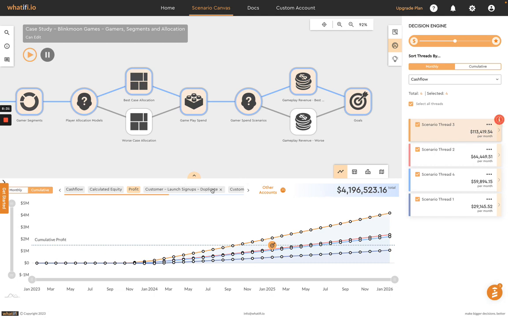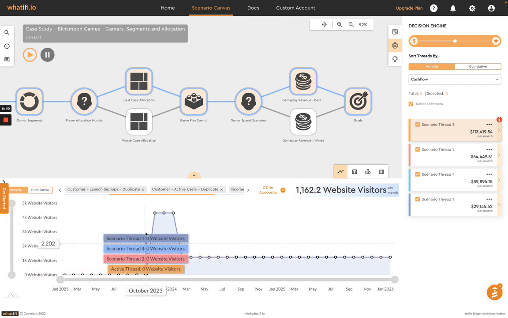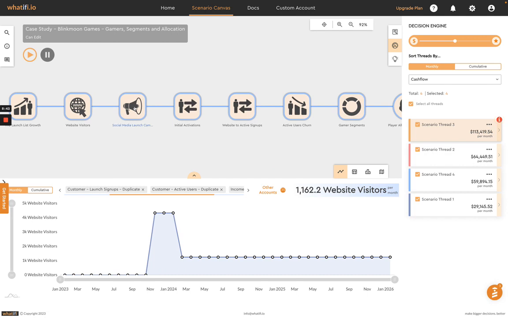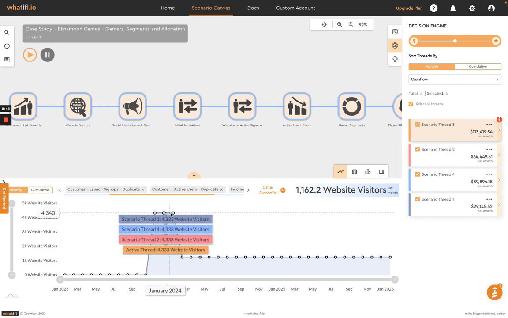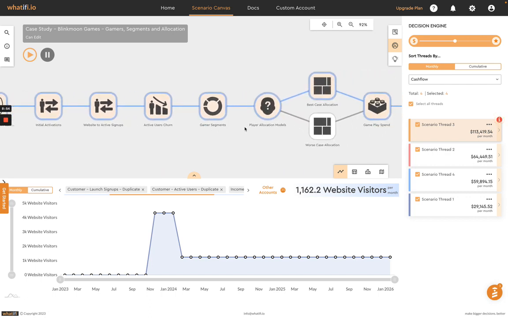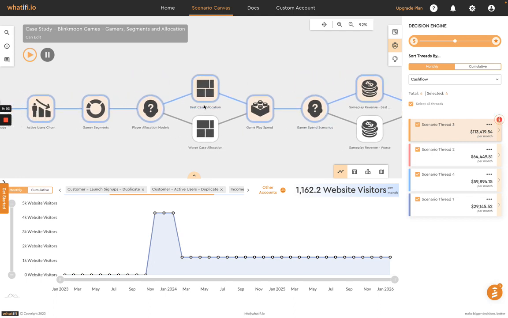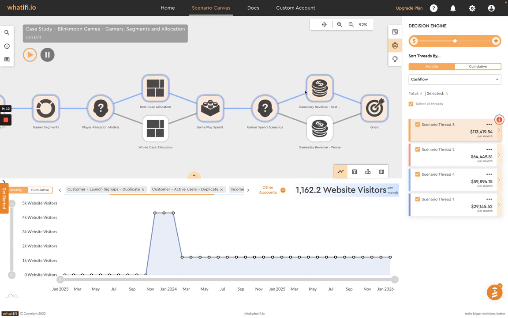Again, we can look at this from any different lens if we want to, whether it's website visitors. What's interesting about website visitors is you can see here when our campaign event actually kicks in. And here you can see that large campaign spend and then the regular campaign spend that is driving more users to our website. That's a basic high-level version of a growth and modeling scenario for a gaming company where you're looking at non-typical spend patterns. So it's not a software as a service type company with fixed spending patterns, and we're able to model out different scenarios all in real time.